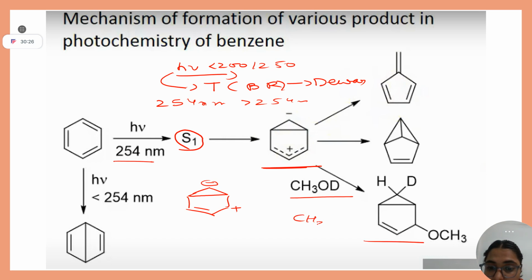You very well know that in CH3OD this is O minus and this is deuteron. The deuteron will be trapped by this negative charge, and this OCH3 will be trapped by this carbocation, and you will get this product. Clear? Yes, ma'am. How are they getting this product? Okay, you tell me.